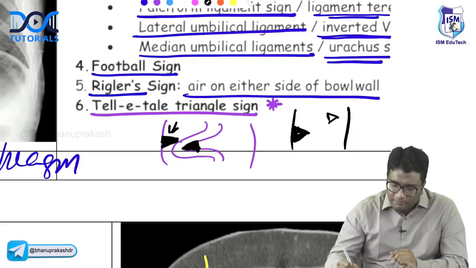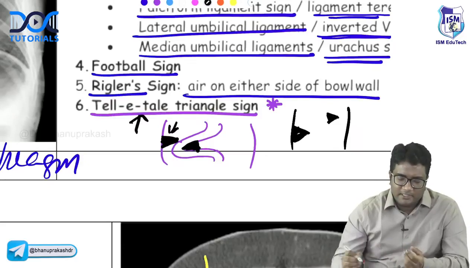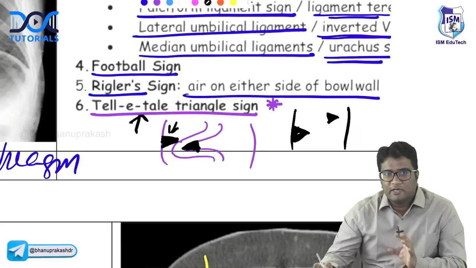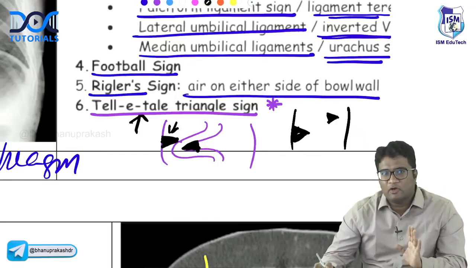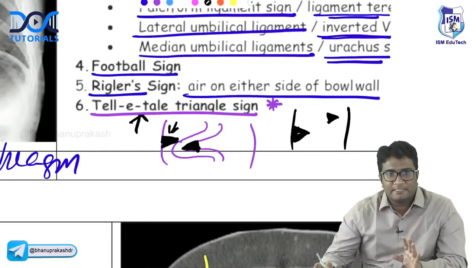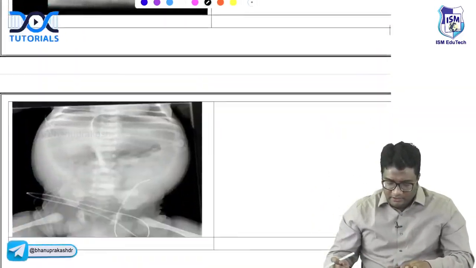If I see triangular air pockets, it tells you that it is not luminal air. It is telling me a story that it is extraluminal air. There is hollow viscus perforation here. None of the bubbles is triangular. If I see triangular air pockets on an abdominal X-ray, I should understand that this is hollow viscus perforation. This is called the telltale triangle sign. It indicates extraluminal air, hollow viscus perforation. By the way, what do you do if you see any of these kinds of images?